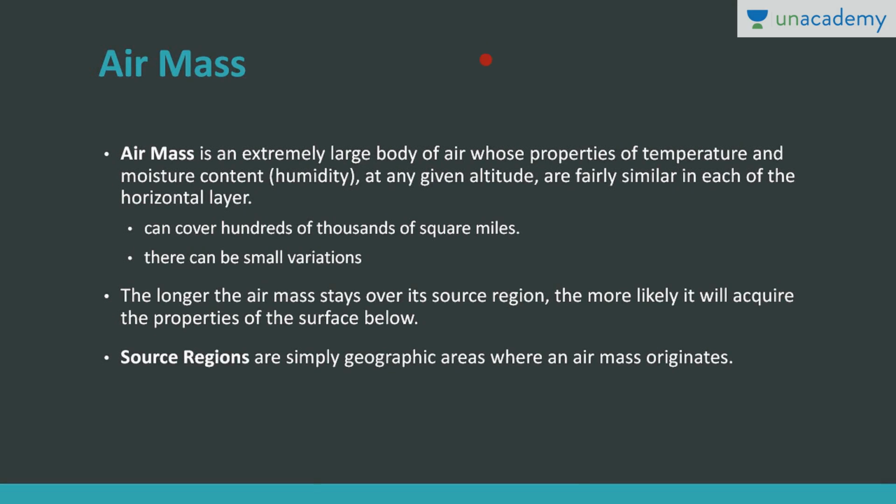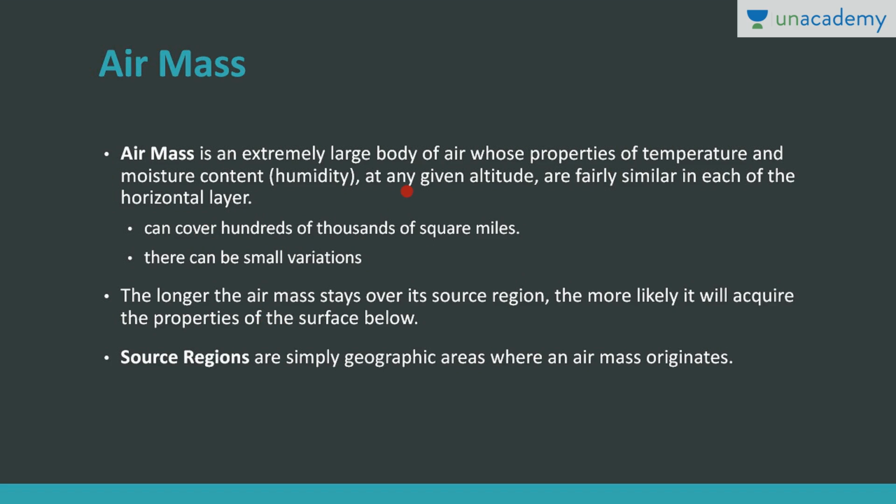Now, what are air masses? An air mass is an extremely large body of air where properties such as temperature, moisture, and density are fairly similar in each horizontal layer at any given altitude. So these are extremely large bodies of air having similar properties. They can cover hundreds of thousands of square miles.